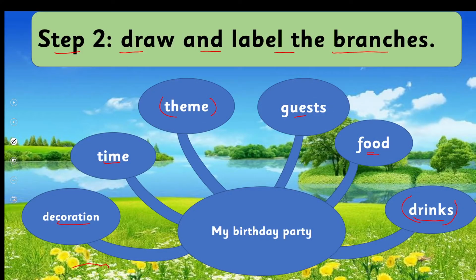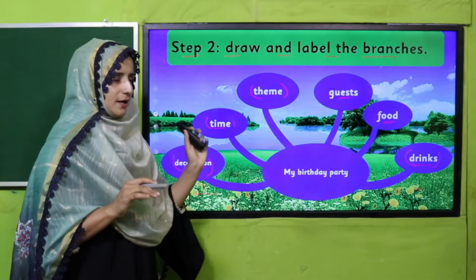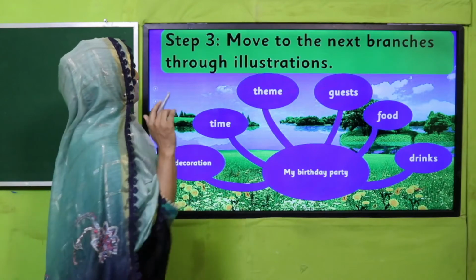Next, food, guests, who are the guests, to whom we will invite, and theme. What is the theme of your birthday party? It means what is the purpose, which time, and decorations, how you will decorate. So this is the mind map that we have made. And now what is the next step?